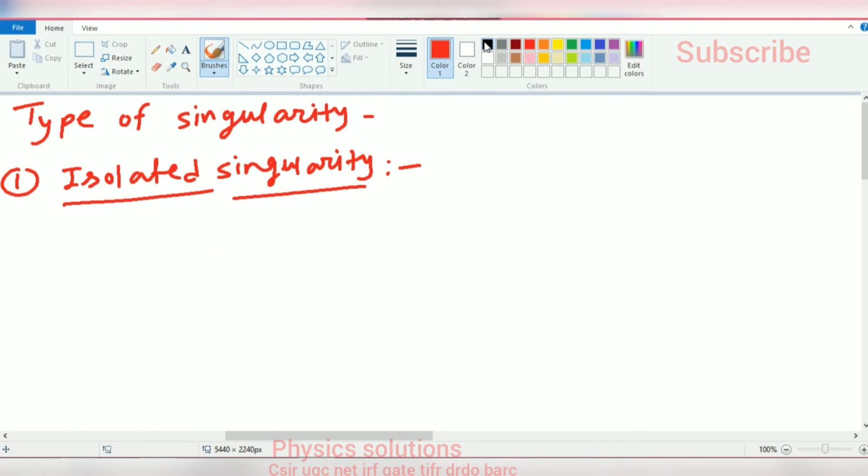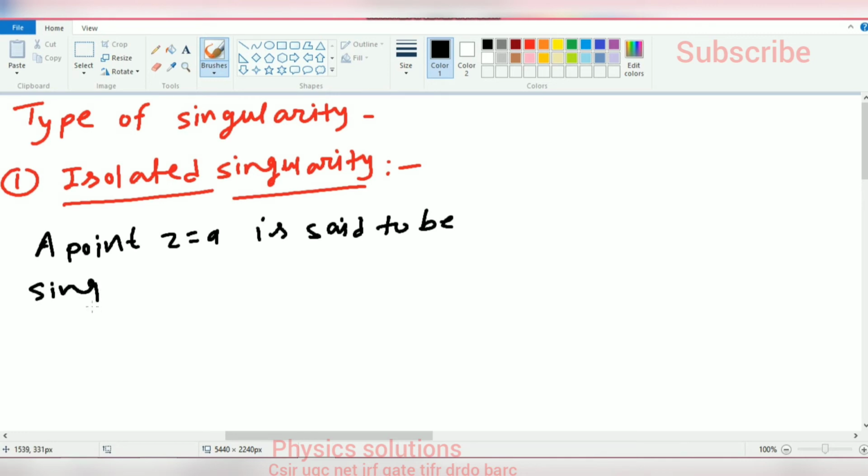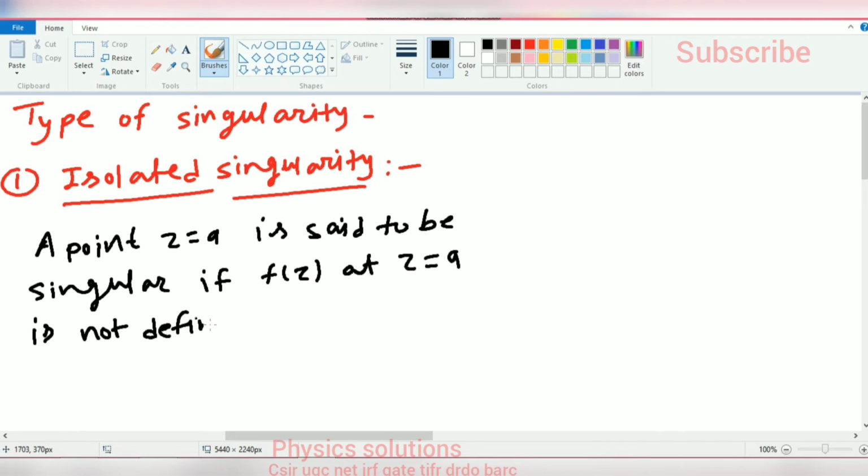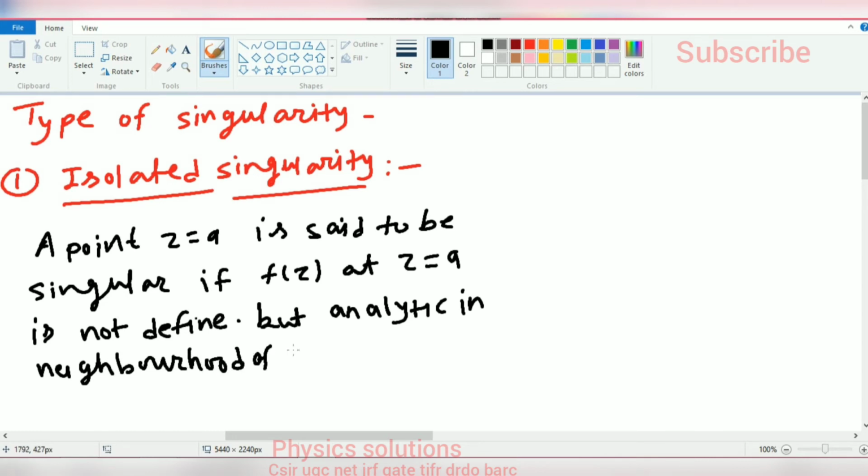So we can write here that a point z is equal to a is said to be singular if f of z at z is equal to a is not defined, but analytic in the neighborhood of z is equal to a.